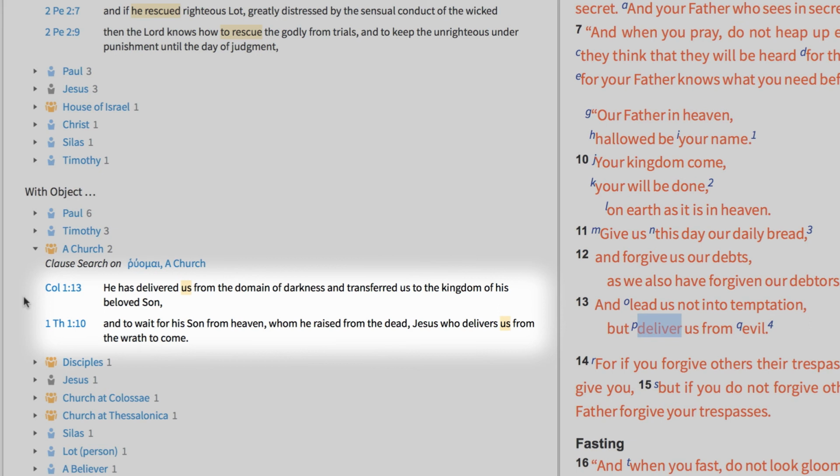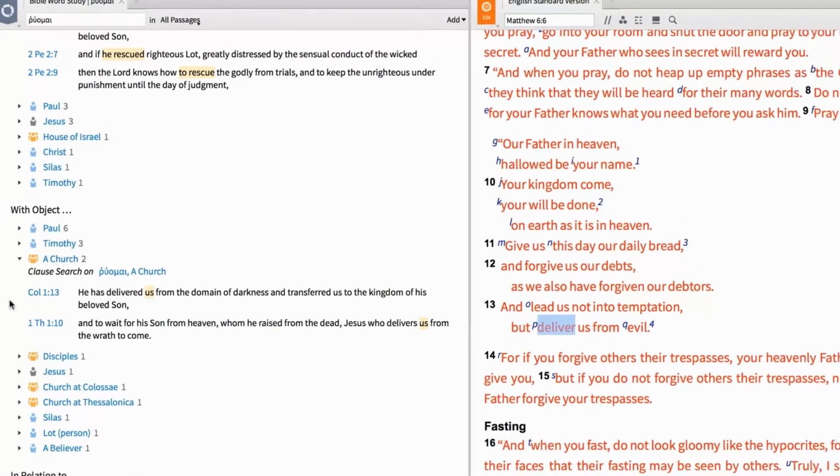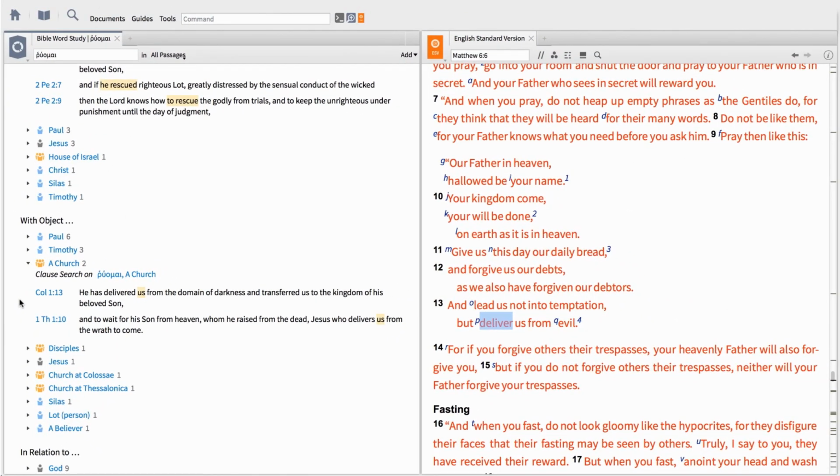Together, these results highlight 2 groundbreaking truths. First, that God has delivered us from the kingdom of darkness, and second, Jesus is delivering us from the wrath to come. The new clause participants section exposes how certain characters relate to Greek and Hebrew verbs and where these relationships occur.